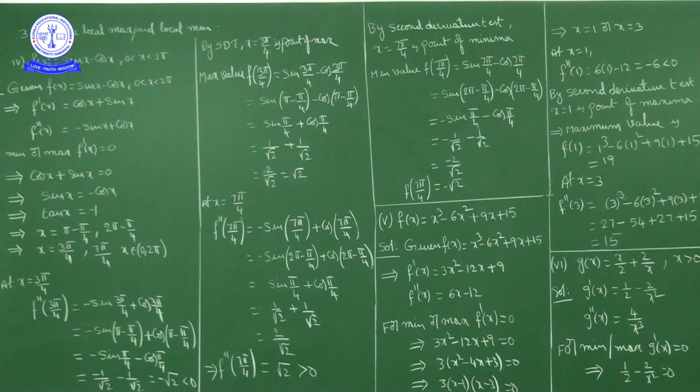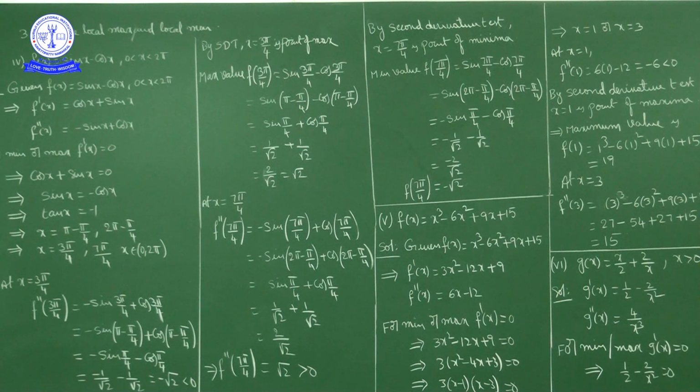www.kurinjischoolnkl.in. Hello students, now we are discussing applications of derivatives, exercise 6.5. Up to question number 2 we discussed, and question number 3 also, first 3 sums we discussed. Continuation problems. Here we have to find local minimum and local maximum if they exist. Now question number 4, f of x equal to sin x minus cos x, where x lies between 0 to 2 pi.